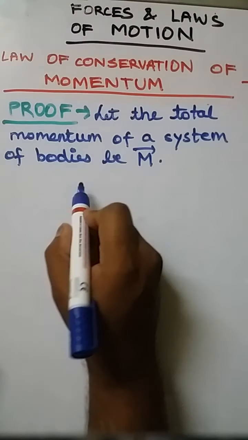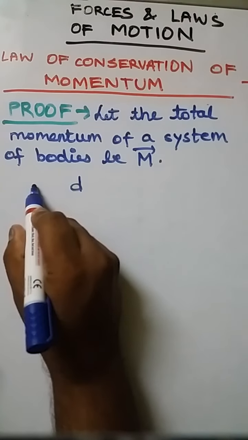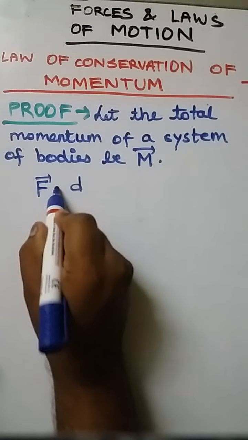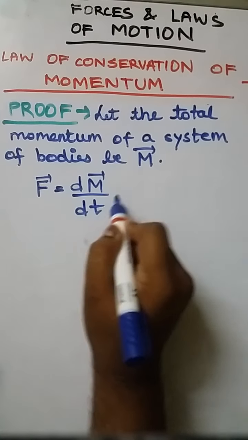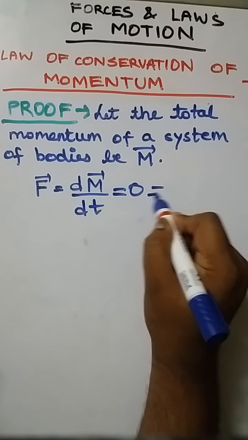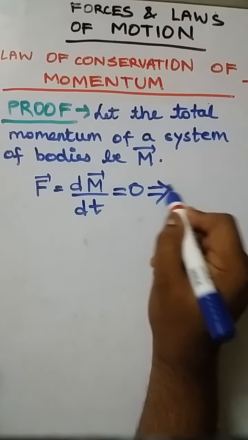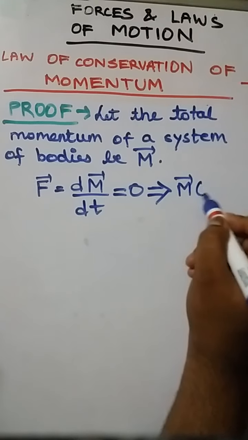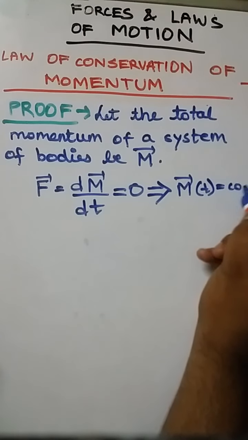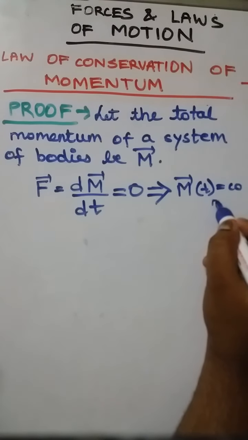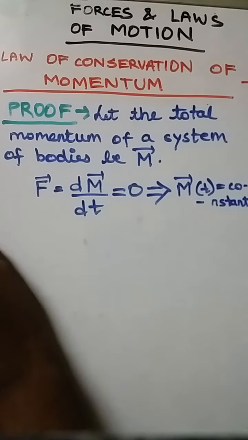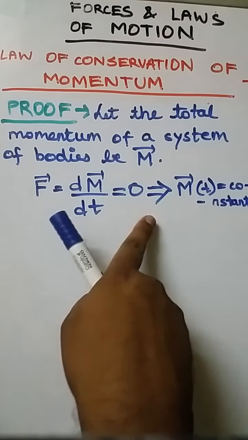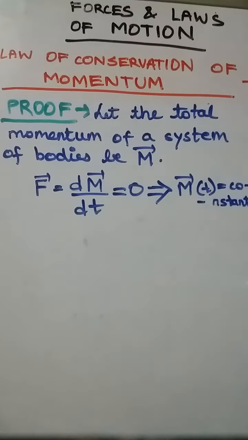Okay, so force equal to dm by dt is equal to 0, which directly gives us that m as a function of time is constant. Okay, this is the typical law of derivative.